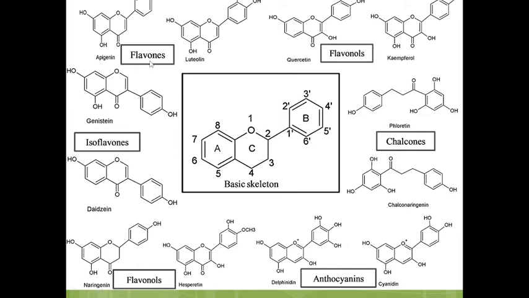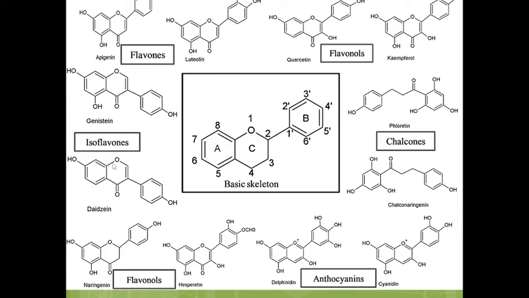In case of flavanol, the hydroxyl group is present at the C3 position of the C ring, the ketone group is again present at the 4 position, and at the 7th position a hydroxyl group is there. Such structure is of flavanol, with the hydroxyl group at the C3 position.